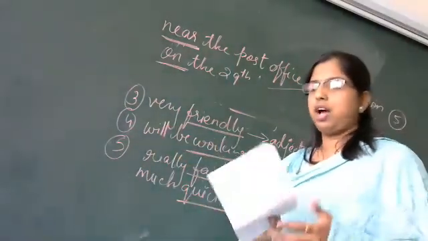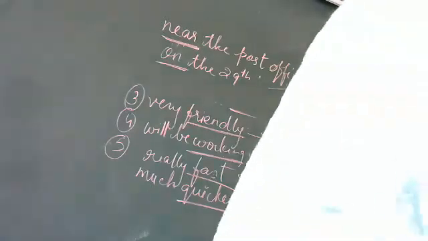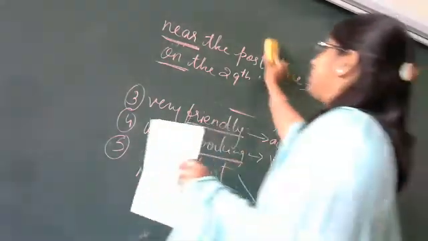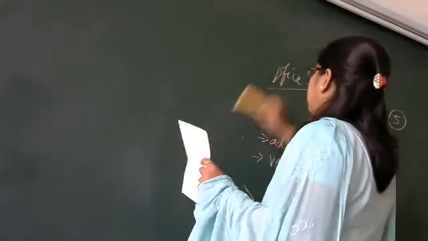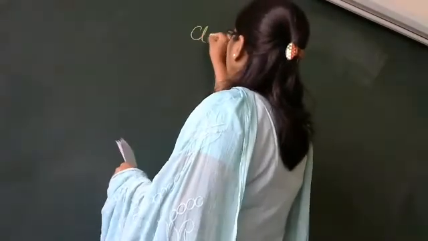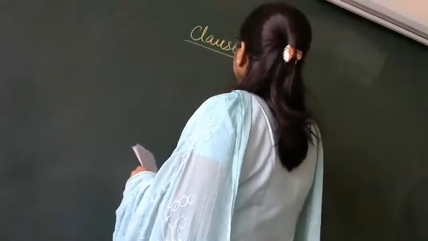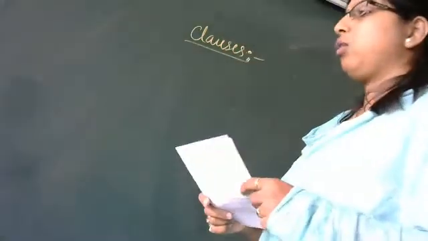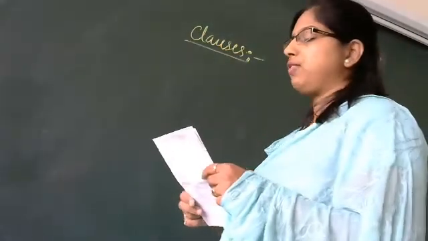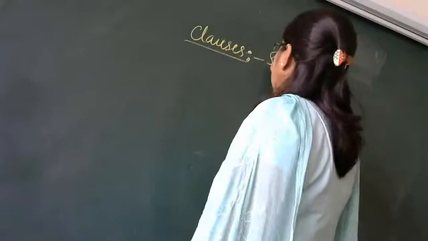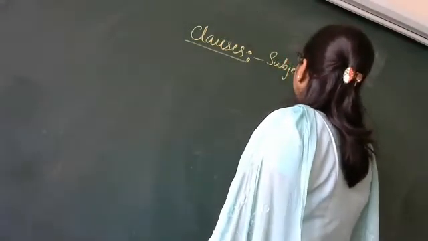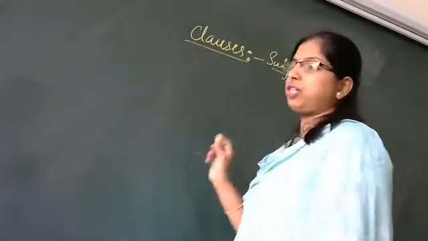Followed, no? Okay, fine. Now we will move to the clauses. Now we will see what are clauses and which are the types of clauses. You need to remember all these things which you learned in your previous classes, because grammar is the same as what you learn in your lower classes. Okay, now we will see what are clauses. These are also a group of words as we said, but it has a subject and verb. Combination of subject and verb.